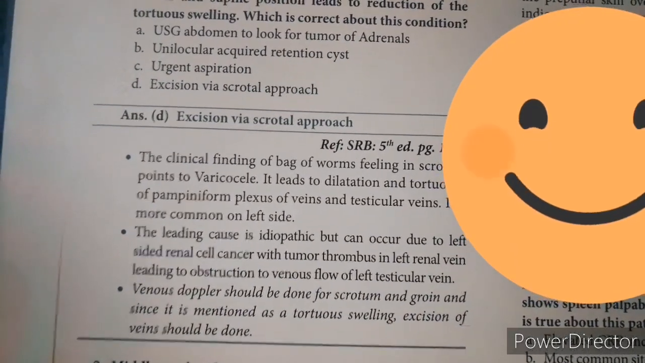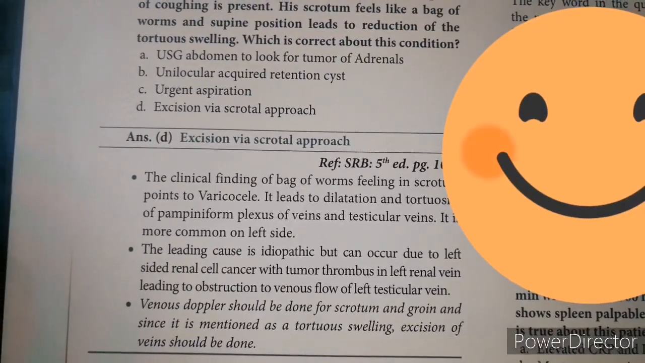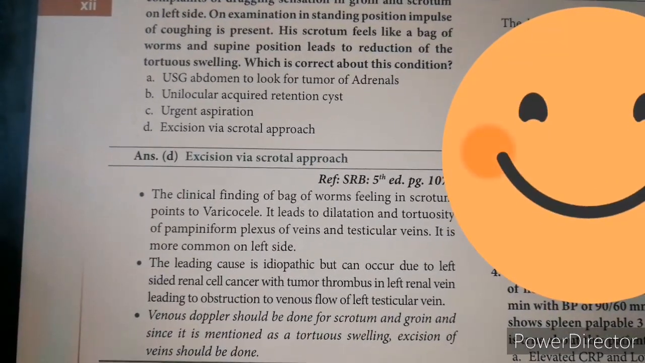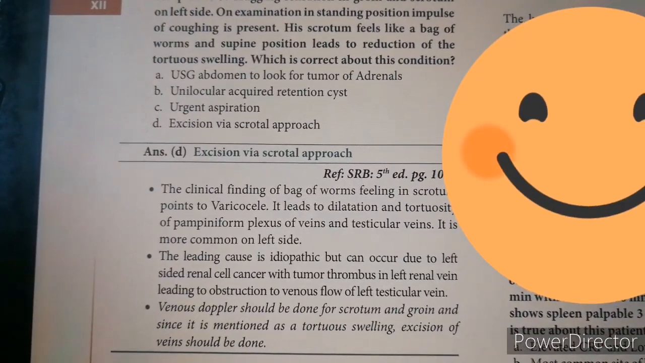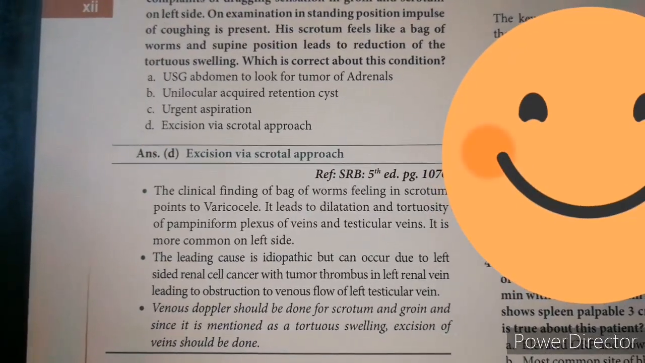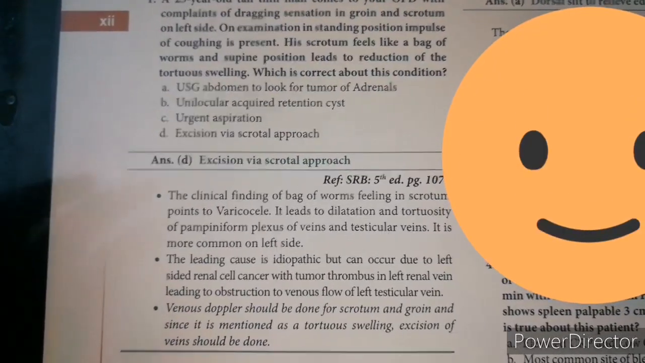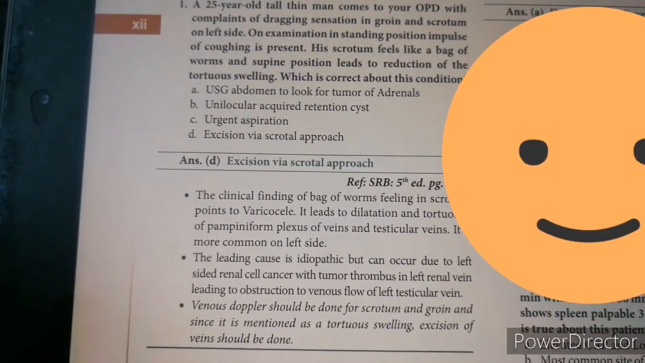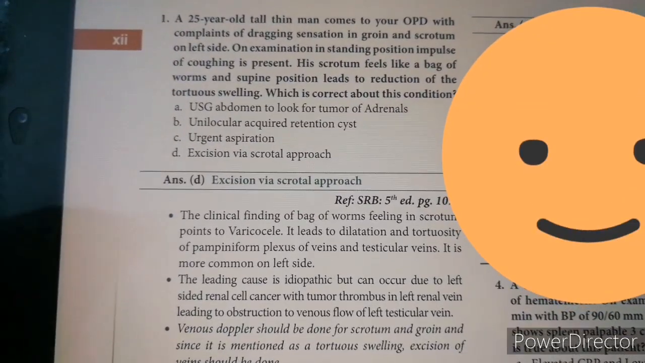The clinical finding of bag of worms feeling in the scrotum points to varicocele. It leads to dilatation and tortuosity of the pampiniform plexus of veins and the testicular vein. It is more common on the left side. The leading cause is idiopathic but can occur due to left-sided renal cell cancer with tumor thrombus in the left renal vein, leading to obstruction to venous flow of the left testicular vein. Venous Doppler should be done for scrotum and groin, and since it is mentioned as a tortuous swelling, excision of veins should be done. So, since it is a tortuous swelling, excision is the answer.